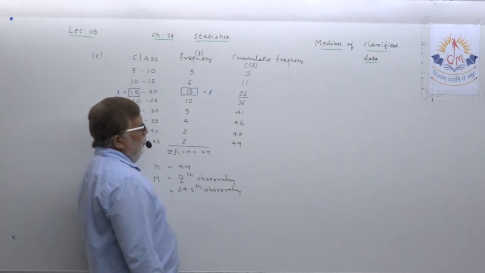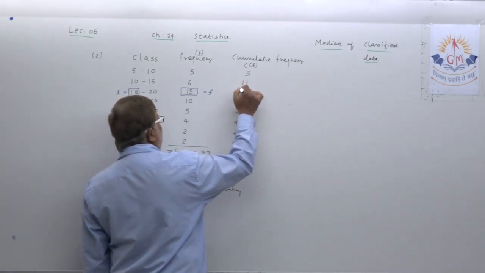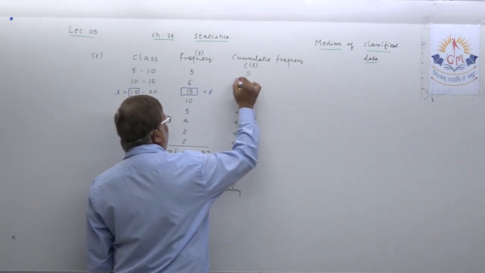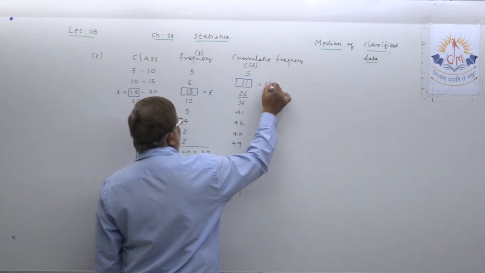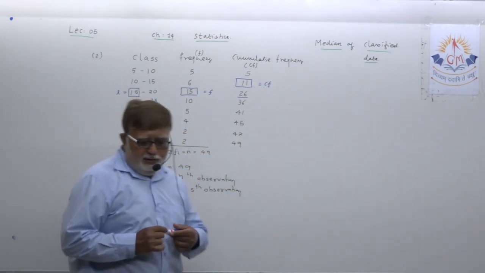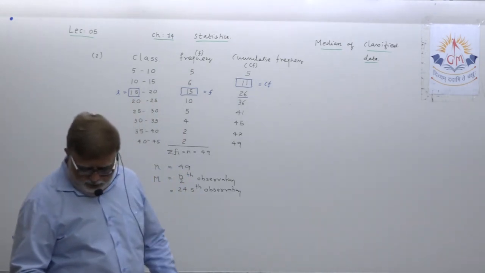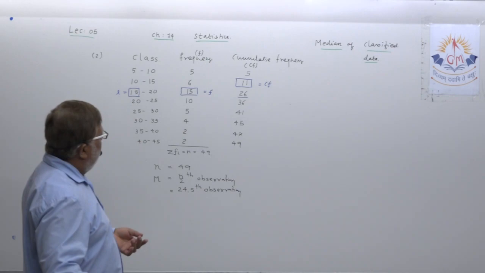And now for marking in CF, this you do not have to take, you have to take this as CF. Three markings are necessary: one for L, one for CF, and one for F.